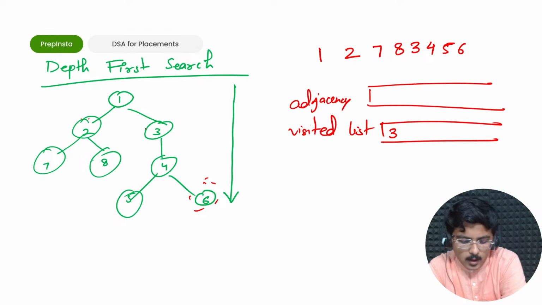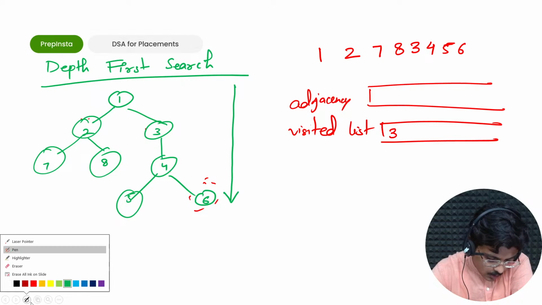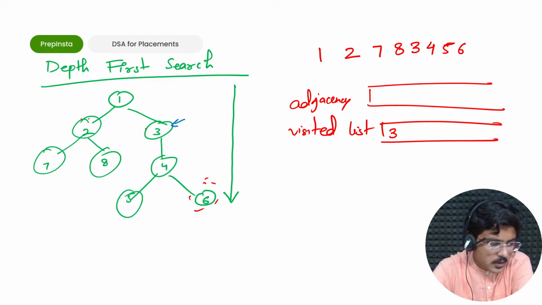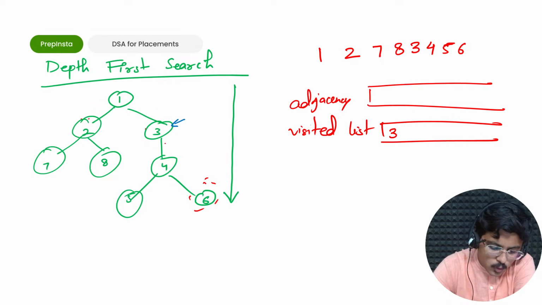Perfect. Now what I'll do is, I have told you that this time the initial visited thing is 3. So 3 is the initial visited node. What will I do now? I'll try and explore the depth. So the very obvious depth is 4, right? So if in adjacency matrix 4 would come, so 4 would be visited, 4 is visited, now 4 comes here.